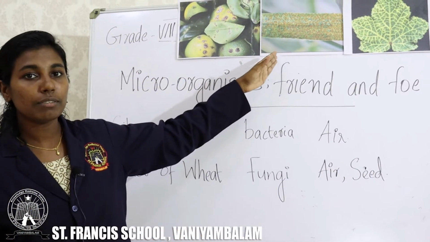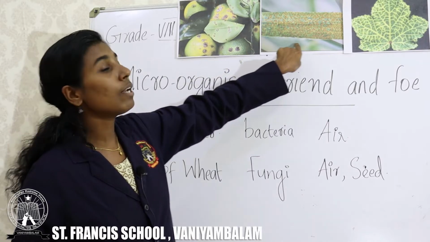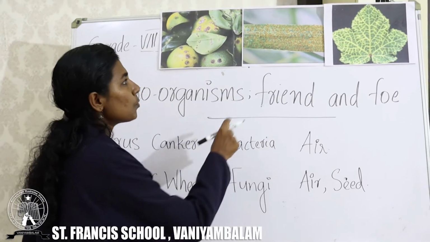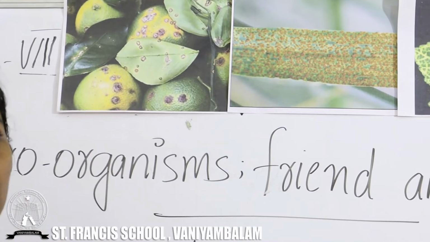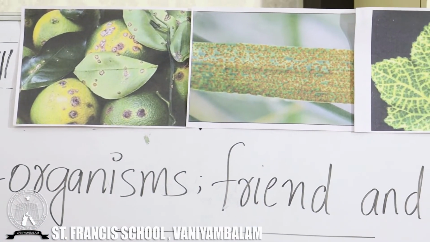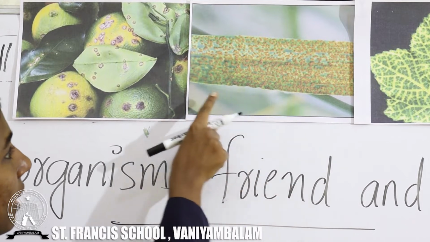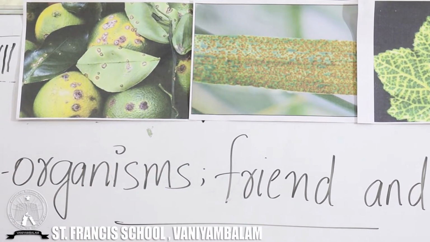Can you see this picture? This is a leaf of a wheat plant. There are small brown spots on the leaf, just like rust on an iron metal rod. A wheat plant infected by this fungus will look like this. Clear? So, this is the rust of wheat. It is infected by a fungi and it is transmitted through air and seed.